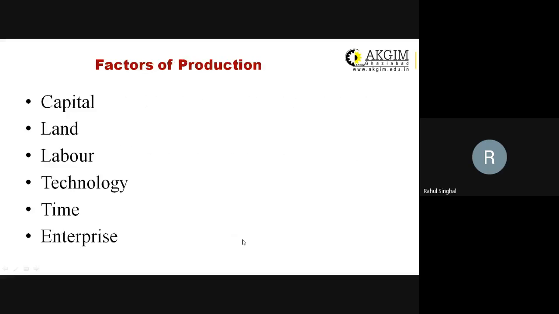Now, in production, there are certain factors through which production is carried on. All those factors are known as factors of production. The first factor of production is capital. Capital is one of the essential parts for carrying on any production activity. Any amount which is invested by the owner in the business is known as capital.